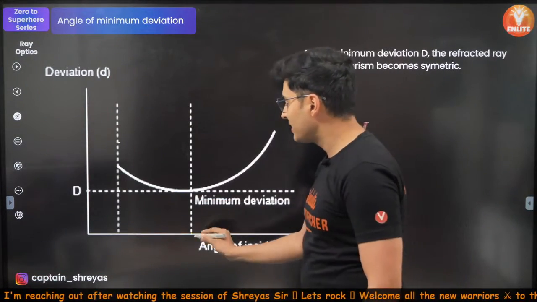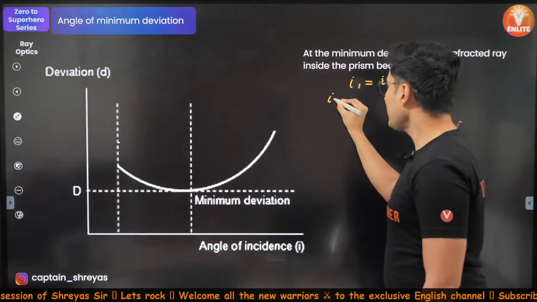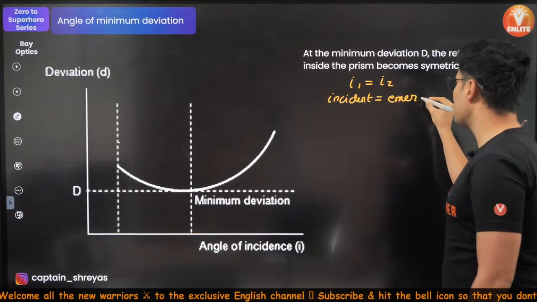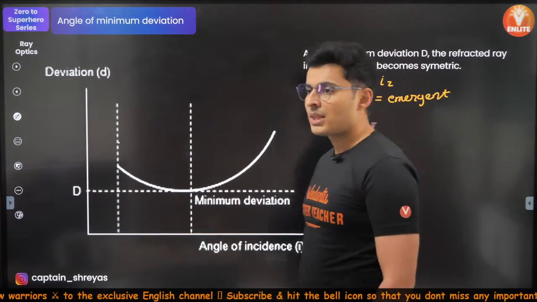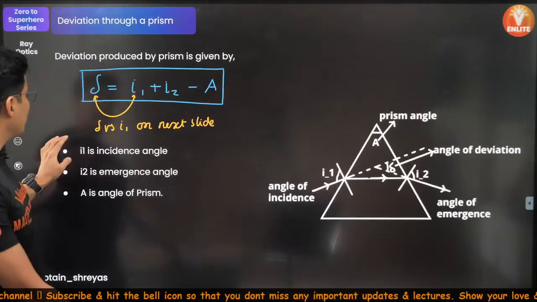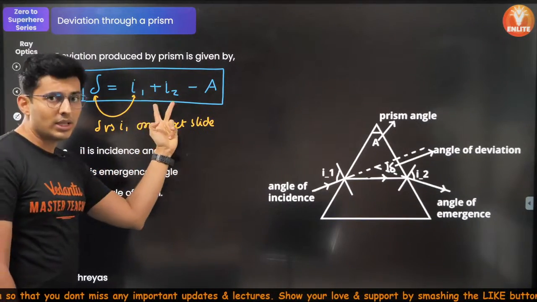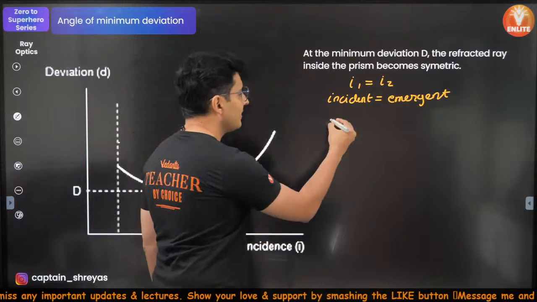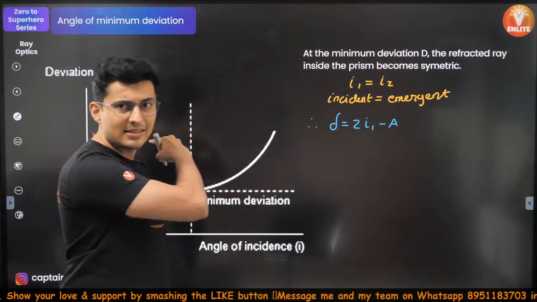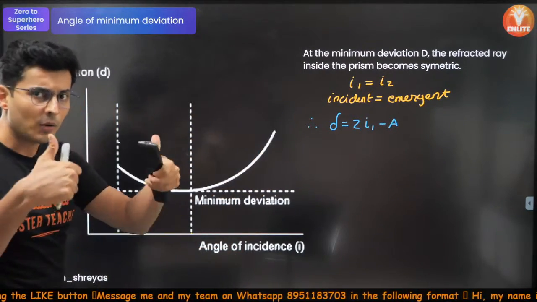So this happens basically at I1 equal to I2. Incident is equal to the emergent. This is what you should definitely know. And when that happens, you can use your formula for delta, which I've just given to you right over here. Delta is I1 plus I2 minus A. Since incident and emergent both are equal, this will become 2 times I. Hence, delta will become 2 times angle of incidence minus A. Okay, so it is a natural byproduct of the previous relation and this relationship. I hope this is clear.